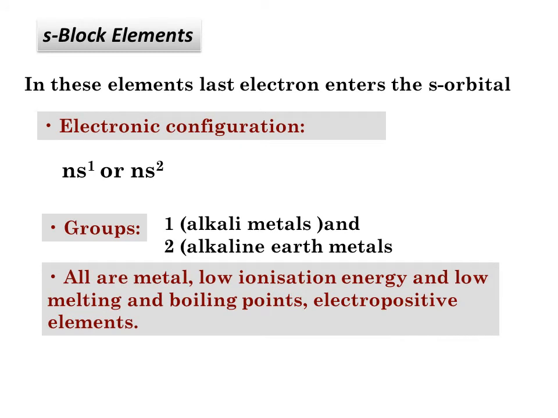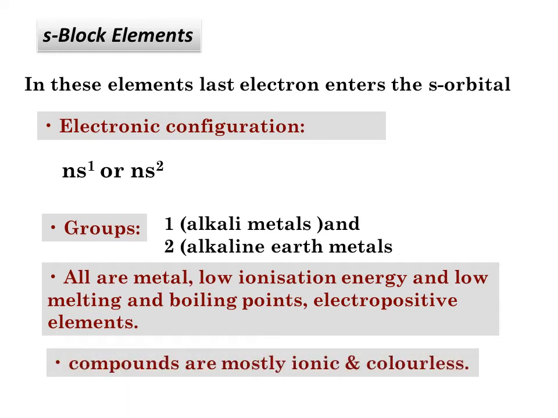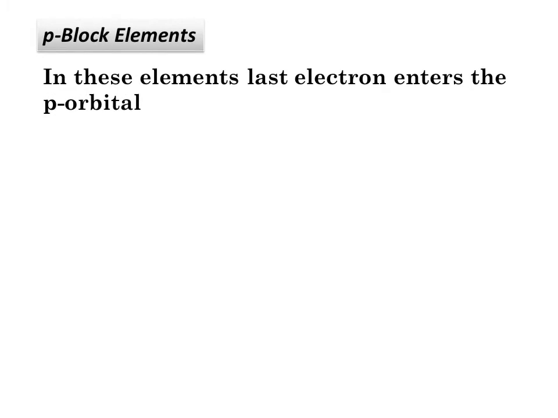They are all metals with low ionization enthalpy, low melting and boiling points, and they are electropositive elements. The compounds of these elements are mostly ionic. Next we have p block elements.